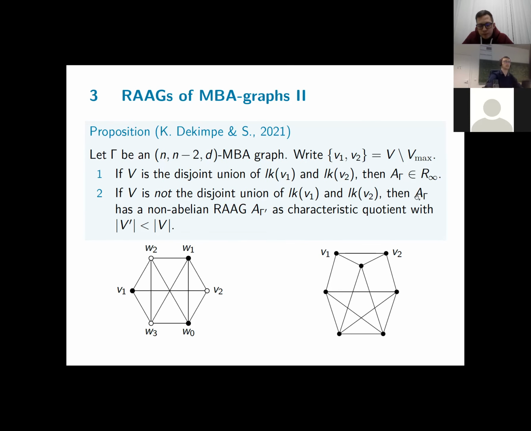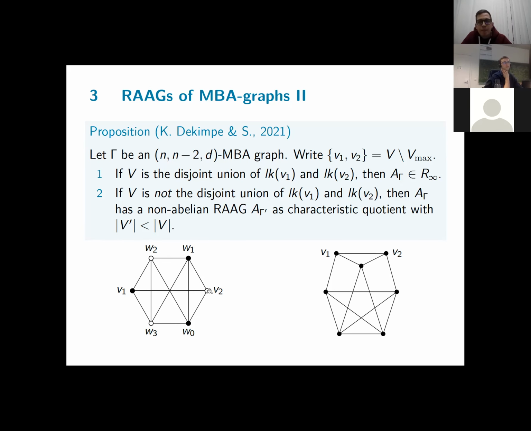If it's not the case that it's the disjoint union, then A gamma has another right-angled Artin group A gamma prime as the characteristic quotient. And A gamma prime is not abelian as well. And it has strictly fewer vertices. So I've made my graph smaller. So it could help in an induction-like argument to prove that every right-angled Artin group has the R-infinity property. Now, to give an example of both cases, for the first case, consider the graph on the left.